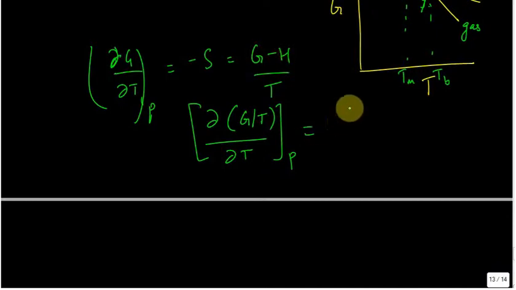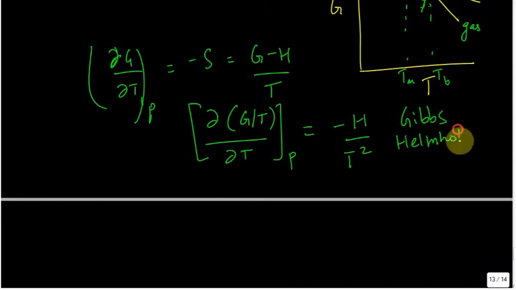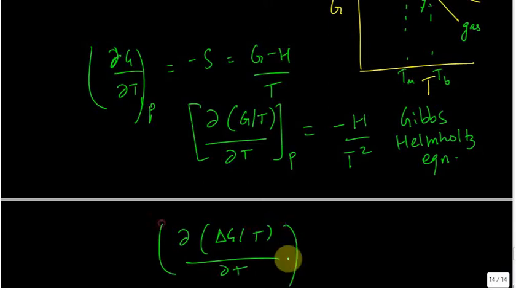I guess you recognize this as the Gibbs-Helmholtz equation. Or you could put a delta G also over there, because that's just subtracting one value of G from the other, and that would come out as delta H.